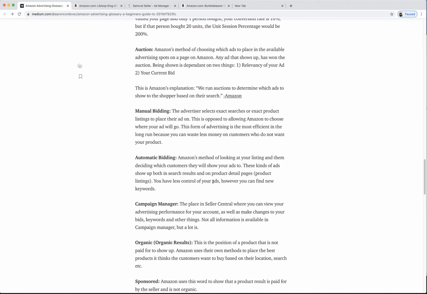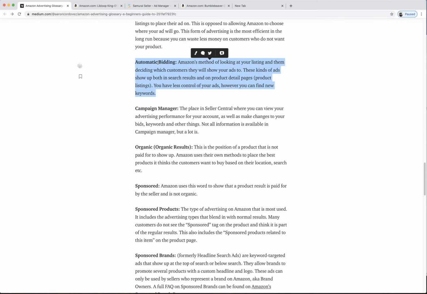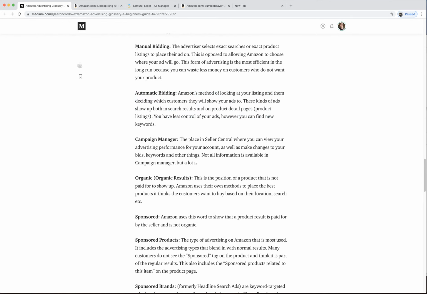You have less control of your ads, but you can always find new keywords. We run this on every single product that we have, and it's very successful to find new keywords. I think it's definitely worth it. And we have some strategies, the ways that we use them. I love automatic bidding. I love manual bidding. I love all advertising on Amazon.